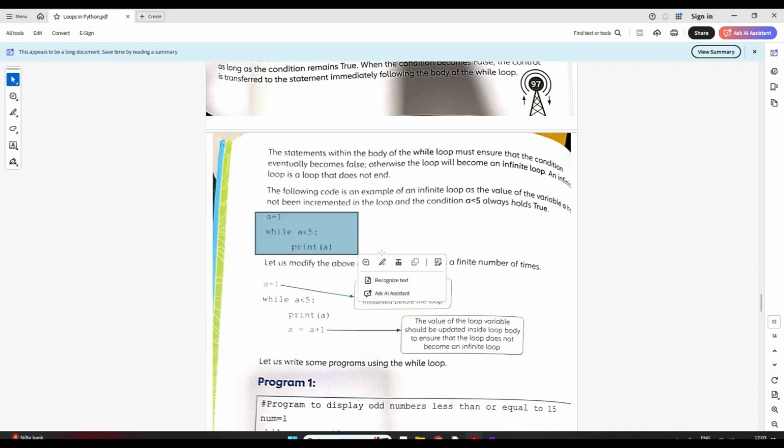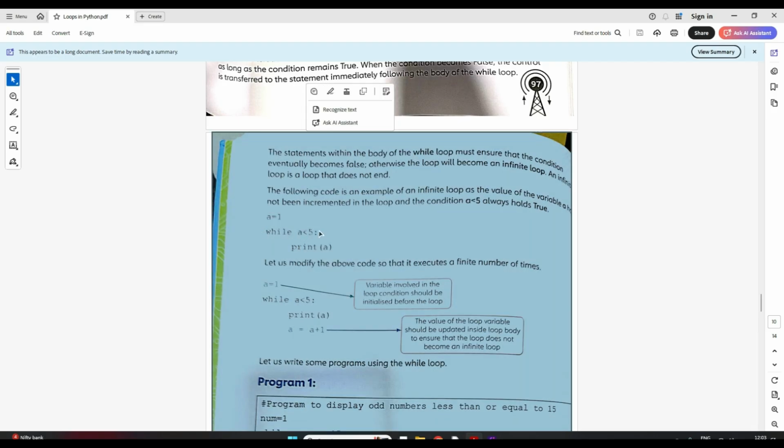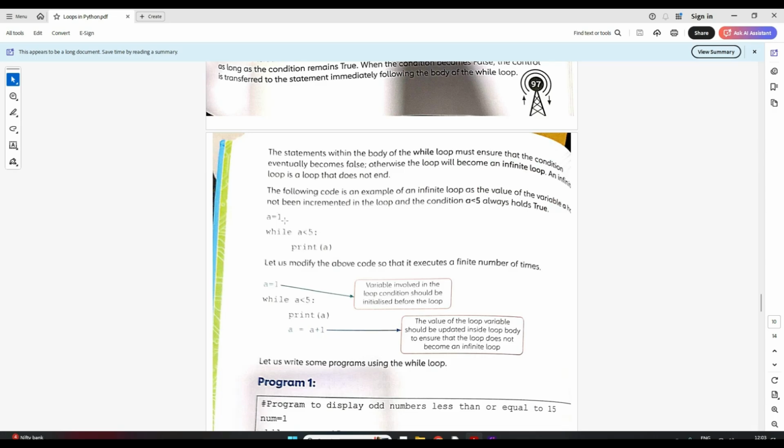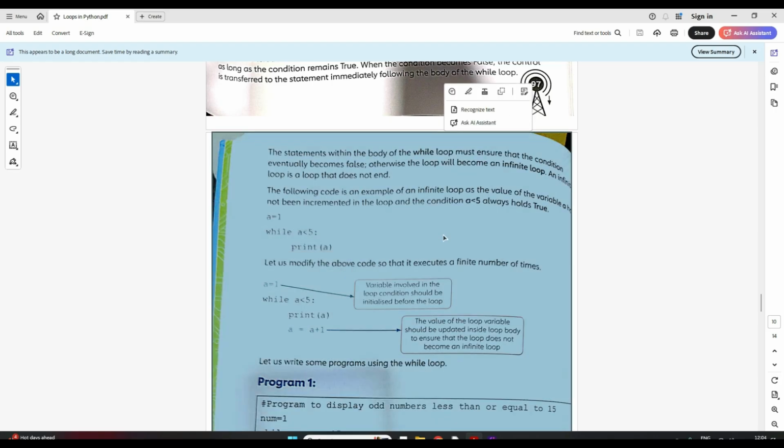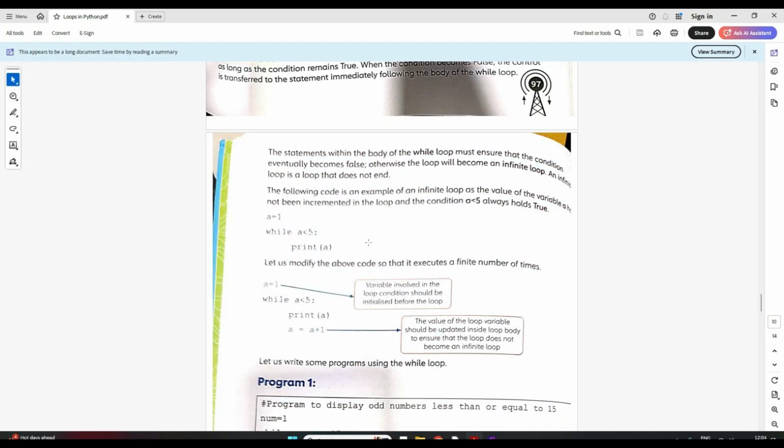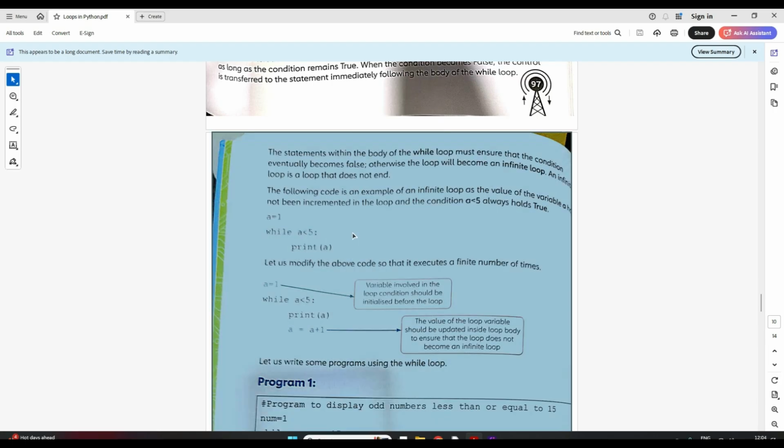Now see here they have given an example. Here a is equal to 1 they have defined. They are checking while a less than 5. A is less than 5 because 1 is less than 5, so they will print a, which is 1. Now it will again go back and check. We are not changing any value of a, so a remains 1 only. So this condition will always be satisfied, right? So what does this mean? This entire thing will go on in an infinite loop, meaning it will keep on executing and executing and executing. Clear? Because this condition will never become false.